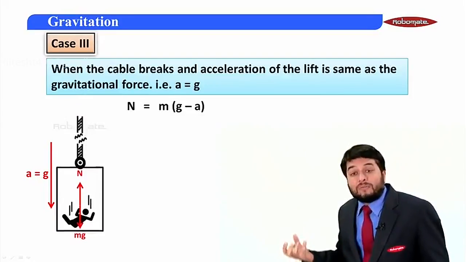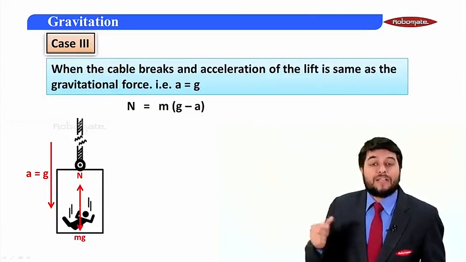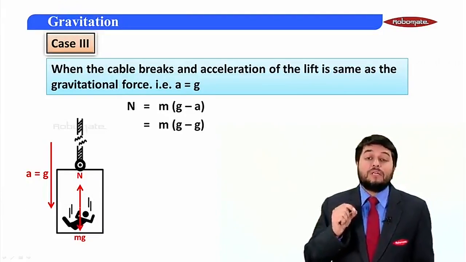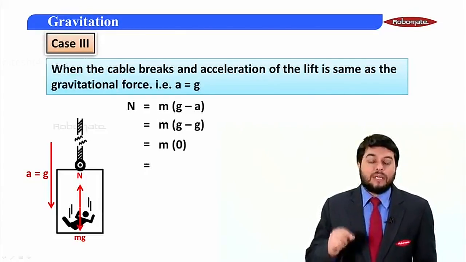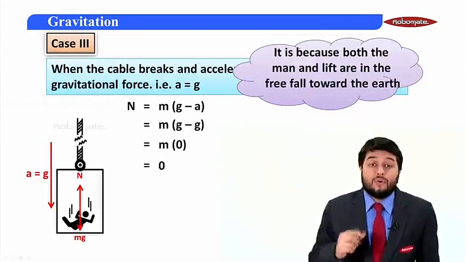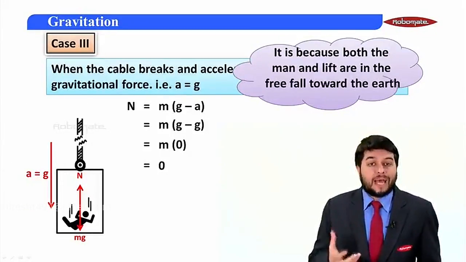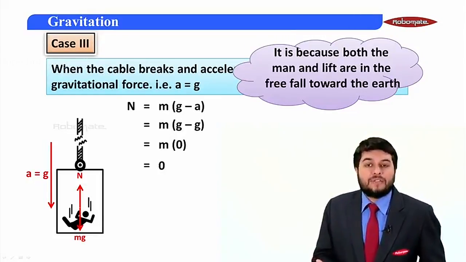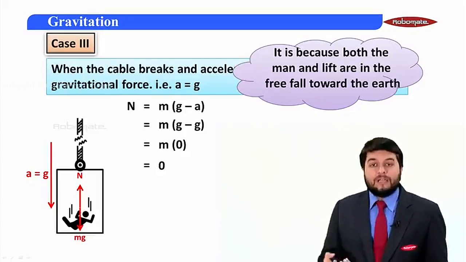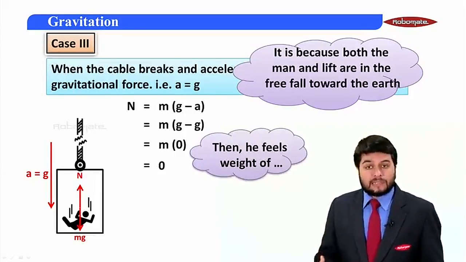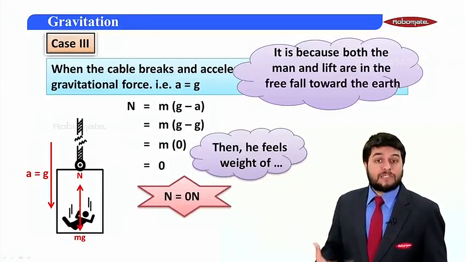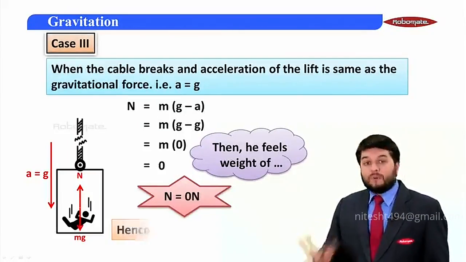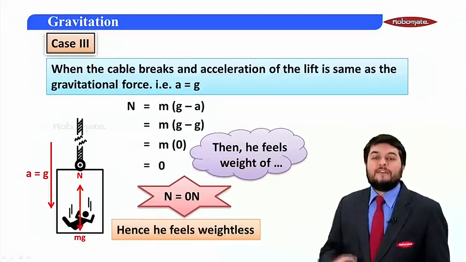But the lift is moving down with an acceleration same as that of acceleration due to gravity. So if I substitute g in place of a, I get m into (g minus g), that is m into 0, that is the normal reaction is 0. It is because both man and lift are moving downwards with the same acceleration as that due to gravity. They are both freely falling down. So in this case, the feeling of the weight which that person gets is 0 Newton. And students, this feeling of no weight is nothing but called the weightlessness condition.